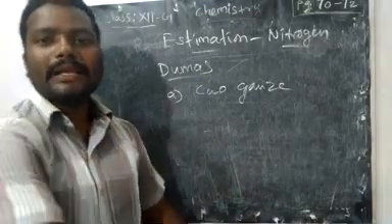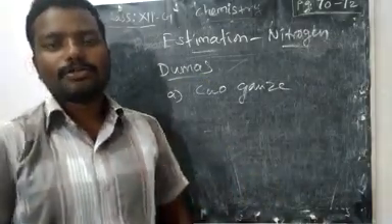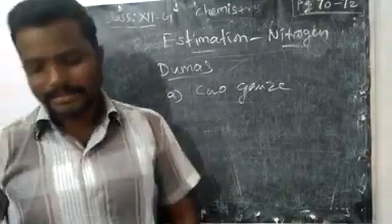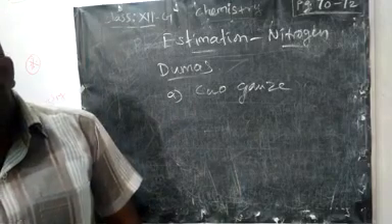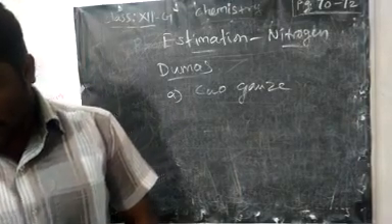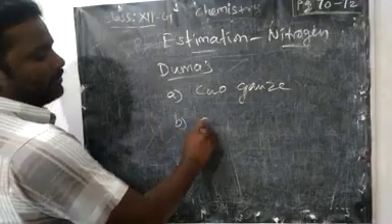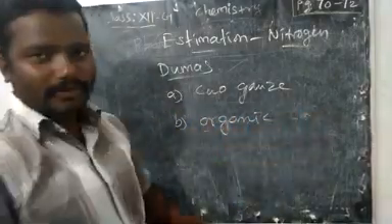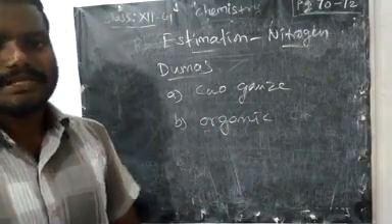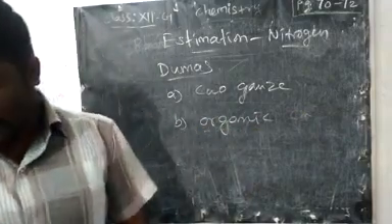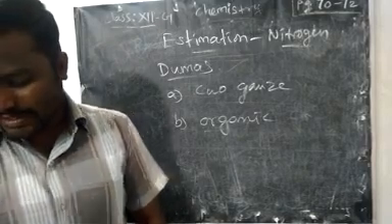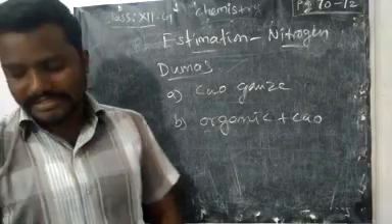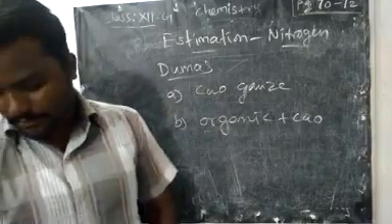Any product may again form as a reactant, so the reverse reaction is prevented by this CO2 gas. Then B: the organic compound should be taken here, since only from the organic compound are we estimating nitrogen. It is mixed with CO2 and taken in the vessel.